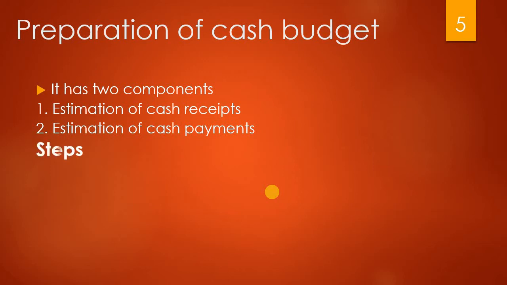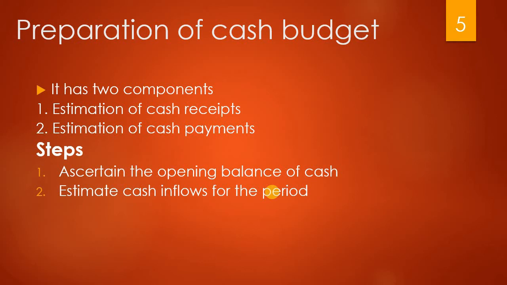So the steps are simple. The first step is ascertaining the opening balance of cash. For example, if you are preparing the monthly cash budget, the previous month's closing balance will be the opening balance for the next month. If you are preparing the cash budget on an annual basis, whatever balance is there on the 31st March will be the opening balance for the 1st April. So this is how we have to ascertain. Then estimate the cash inflows for the period, that is, how much cash receipts you are going to make in that particular period.